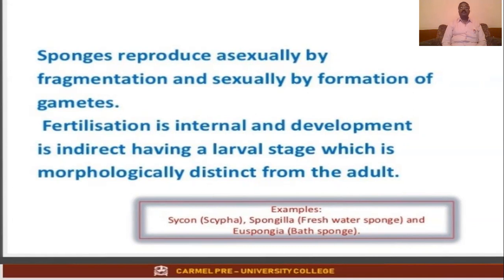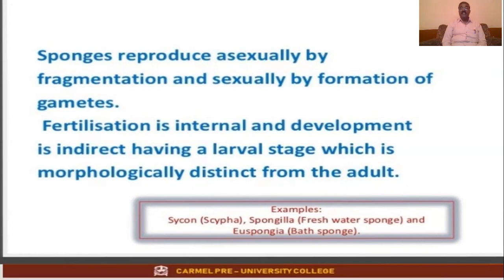Fertilization is internal and development is indirect. Fertilization is internal means the fertilization takes place inside the body. Development is indirect means the young ones don't resemble the parent. It undergoes the larval stage. So if a larval stage is seen in between the young one and the adult, then we call it indirect development.